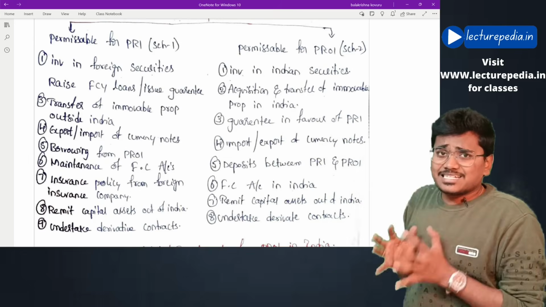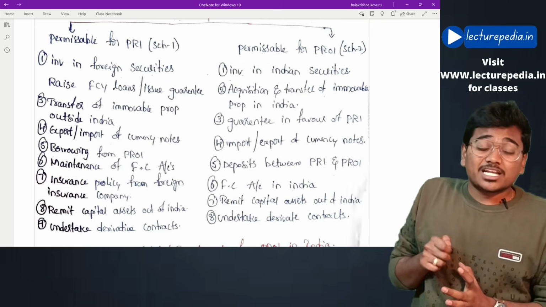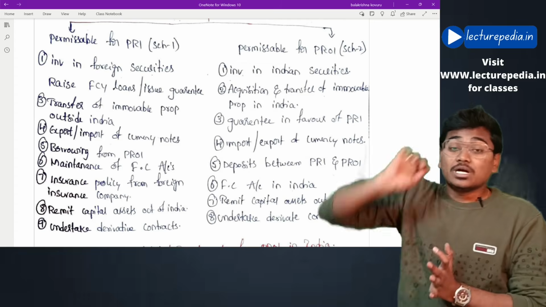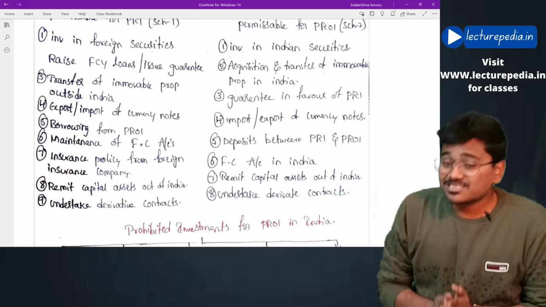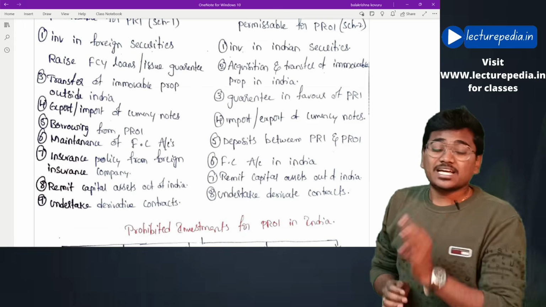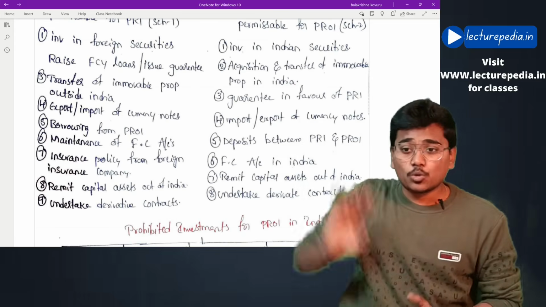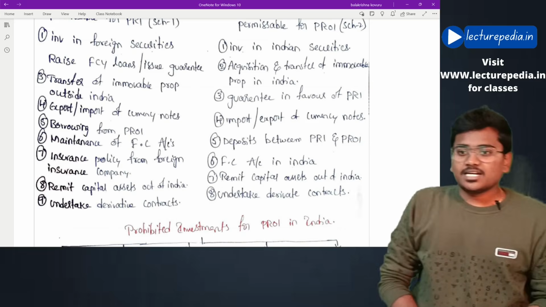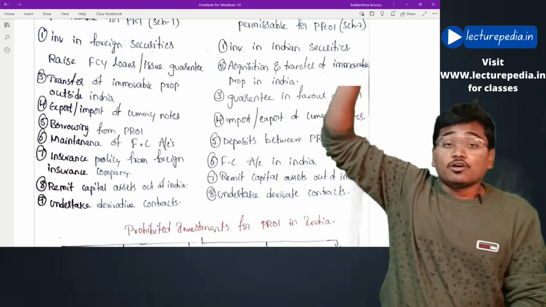A person resident in India is allowed to make investment in foreign security, and this person can also raise foreign currency loans, and can also issue guarantees in favor of a person resident outside India, and can transfer immovable property outside India, and can also import and export foreign currency notes, and can borrow from a person resident outside India, and can maintain foreign currency accounts outside India, and can take an insurance contract from a foreign insurance company.